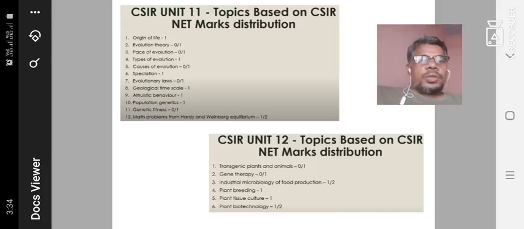The 12th unit is transgenic plants and animals: gene therapy, plant breeding, plant tissue culture. Definitely one question will come. Plant tissue culture, PTC, has a variety of questions. Basically I will give you some tips.